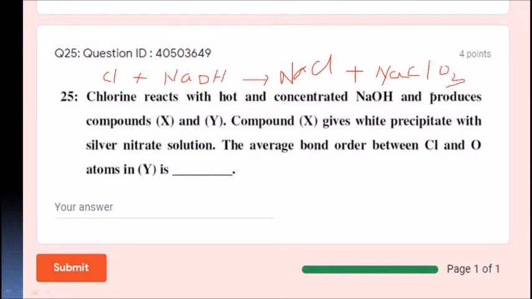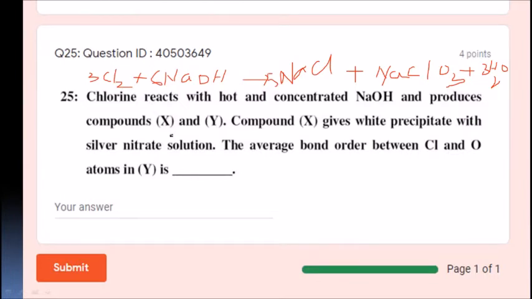Plus 3H2O. Balancing the equation: 3 chlorine reacts with 6 NaOH to give 5 NaCl, which is the X compound, and NaClO3 is the Y compound. X reacts with silver nitrate to form silver chloride, which is a precipitate.